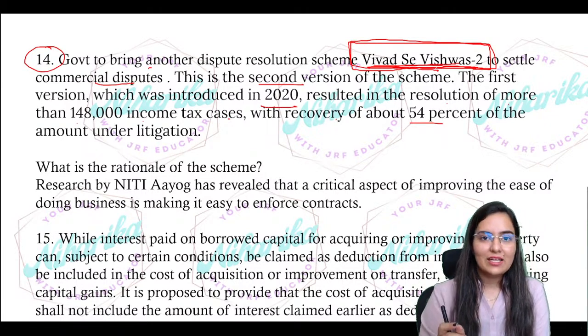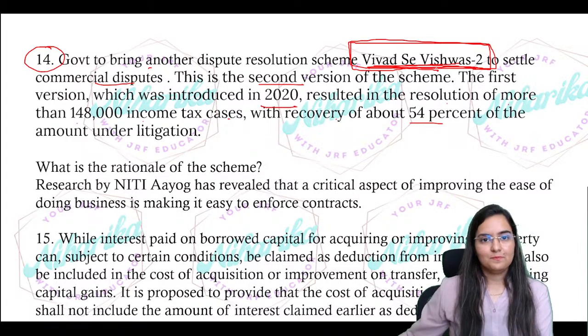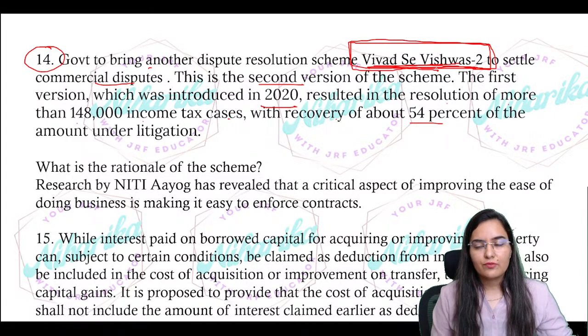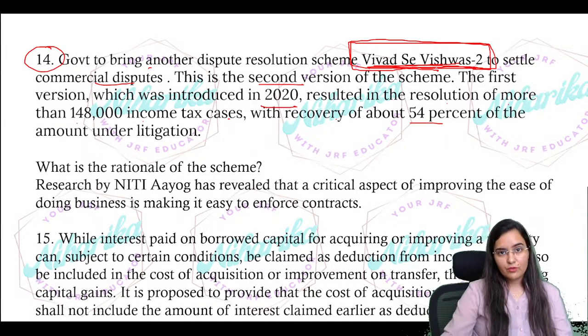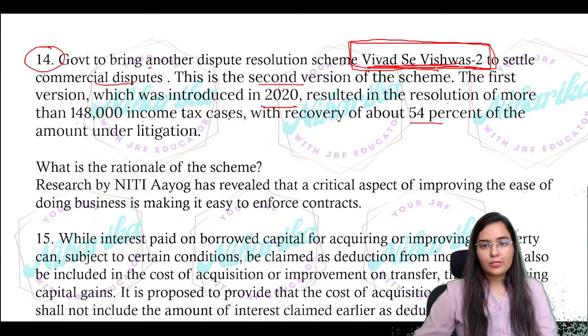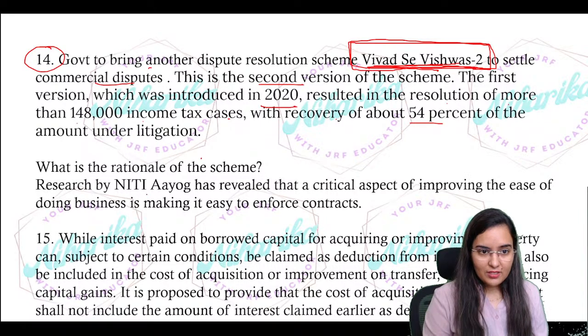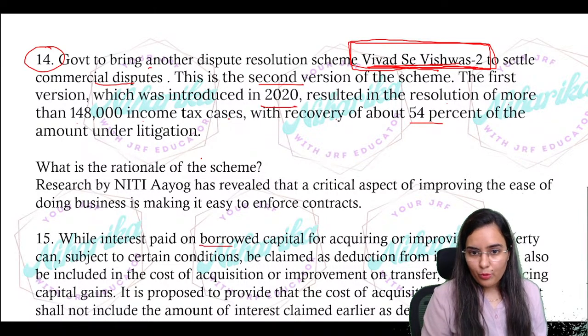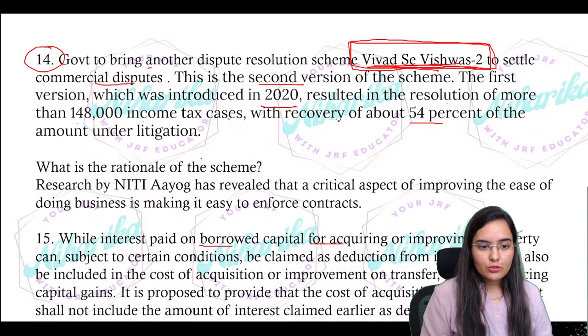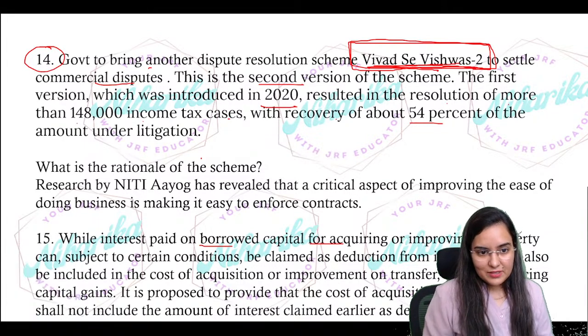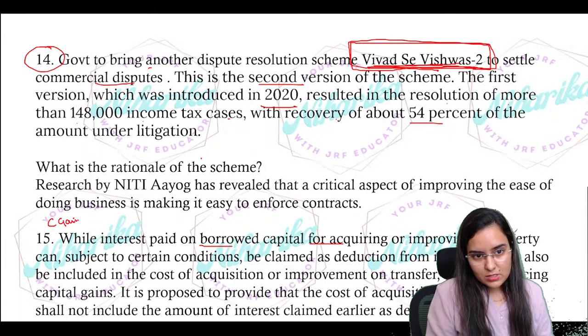But the government is right now working on the scheme, right? It is not something for which I can give you too much information. Government is right now working on the scheme. Okay. So now, next point. Interest paid on borrowed capital, this is related to capital gains. Please see, this is related to capital gains.